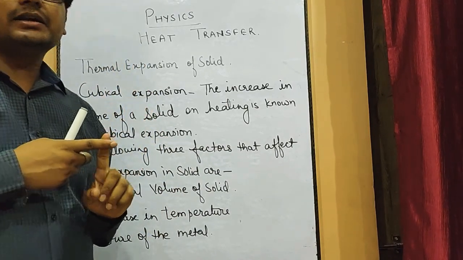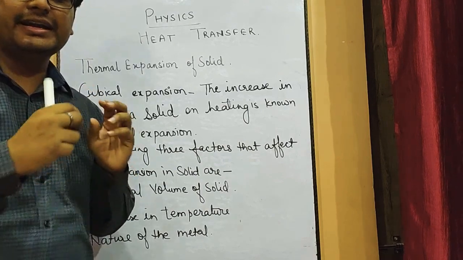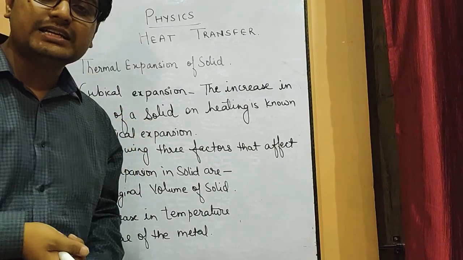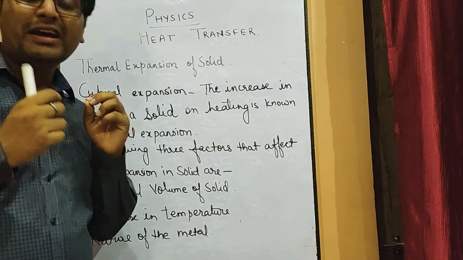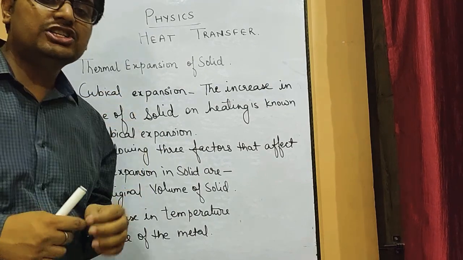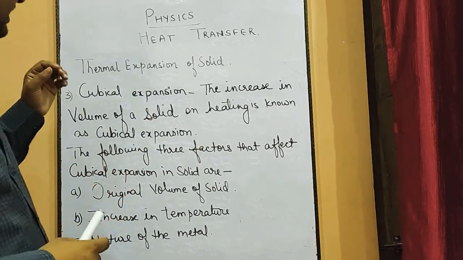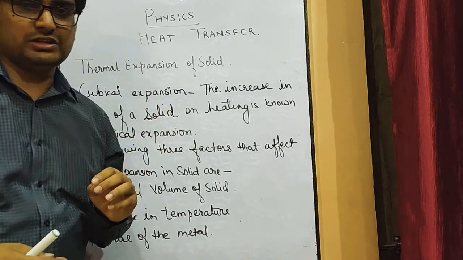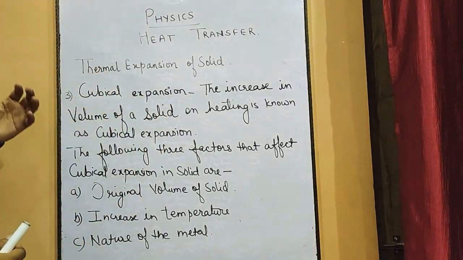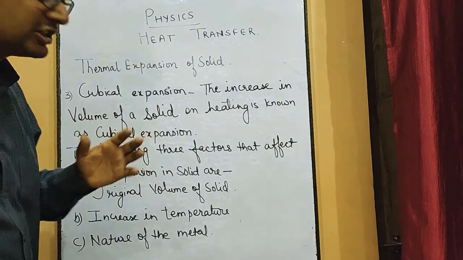I have already told you that thermal expansion in solids takes place by three methods. The first is linear expansion, in which the length of the solid increases. The second was superficial expansion, in which the area of a solid increases. And the third one is cubical expansion. So today we are going to start with cubical expansion.